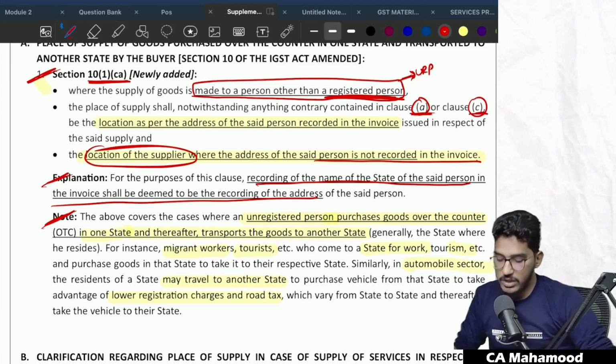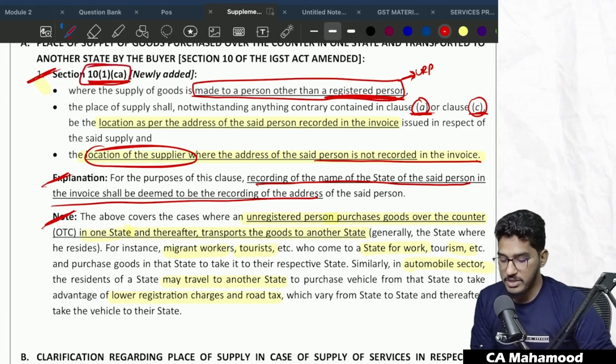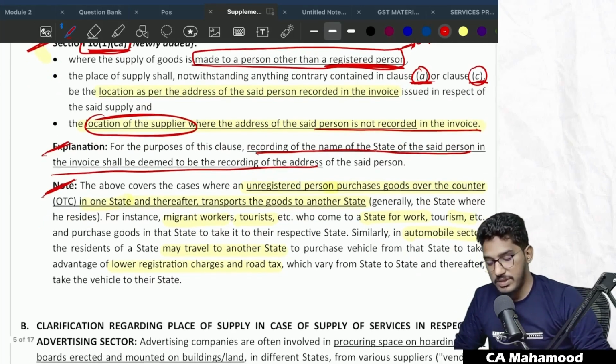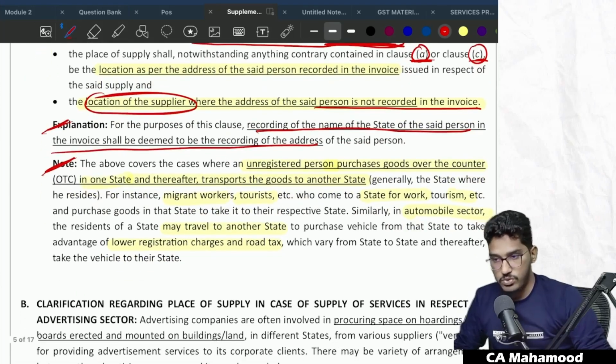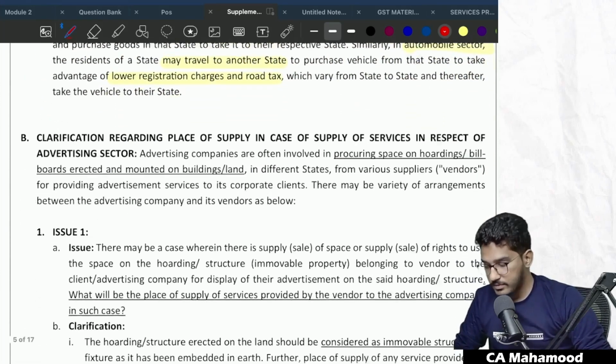Understood? So this is one new clause which they have added under Section 10 subsection 1 clause CA to determine the place of supply in case of supply of goods to an unregistered person. Understood?